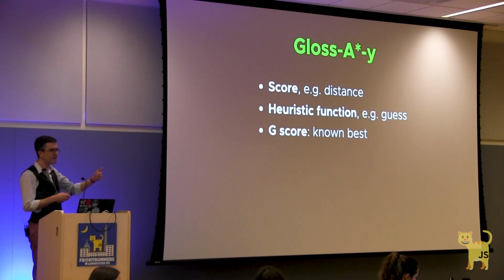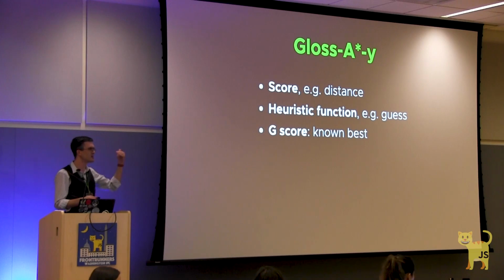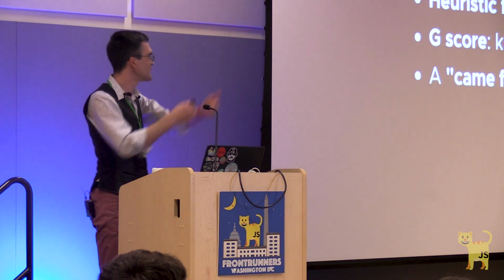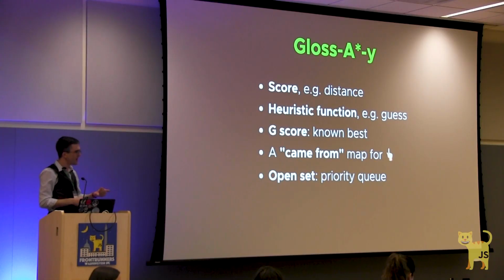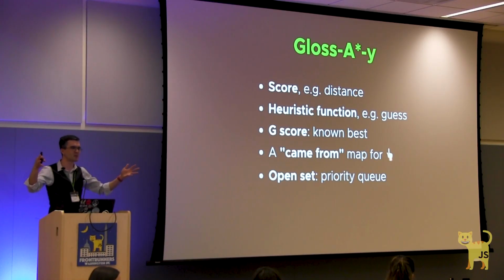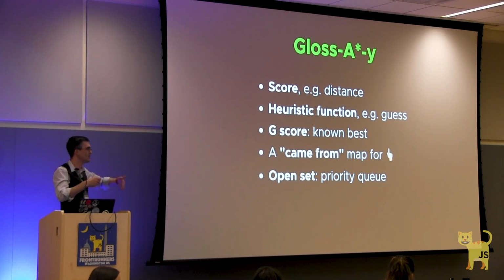We'll keep track of every best known score that we have, called G for some reason, as well as the space that we used to get there. And then finally, we have something we call the open set. It's a priority queue of all the spaces we haven't looked at, sorted by that score so that we know which ones to look at first.